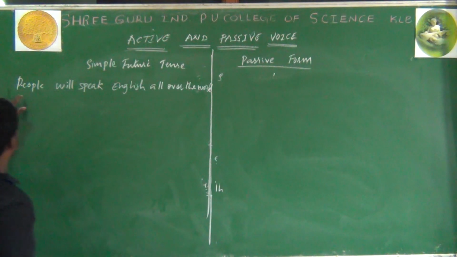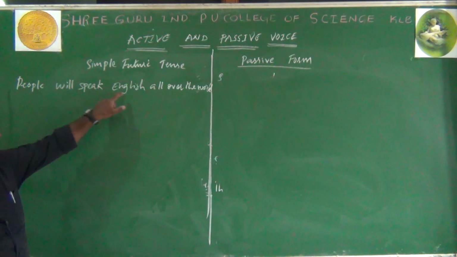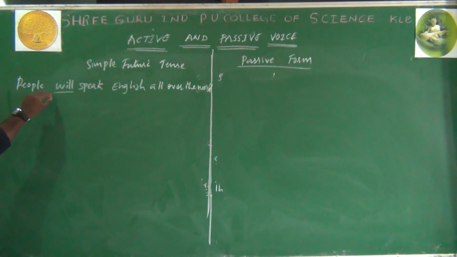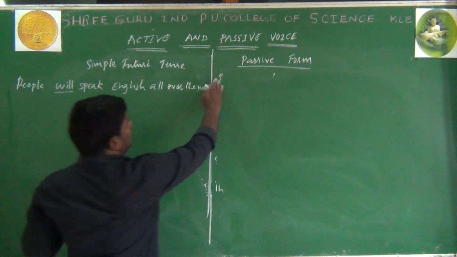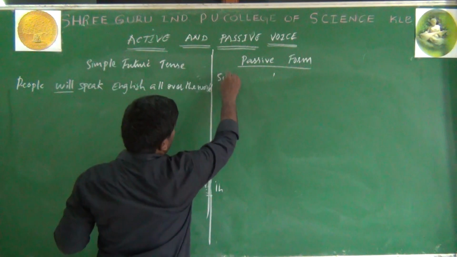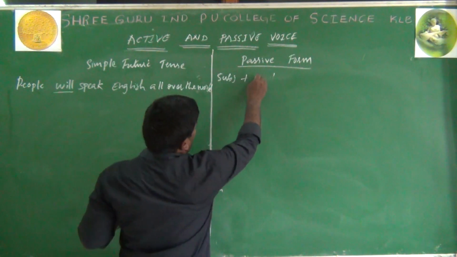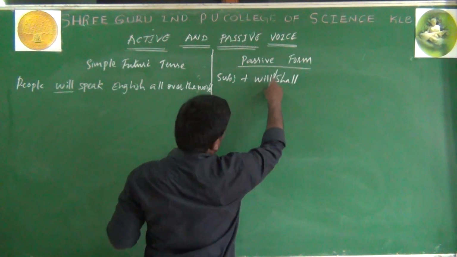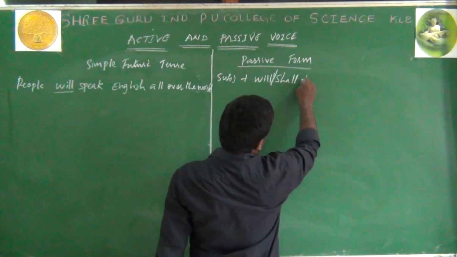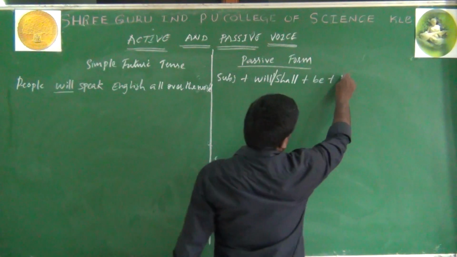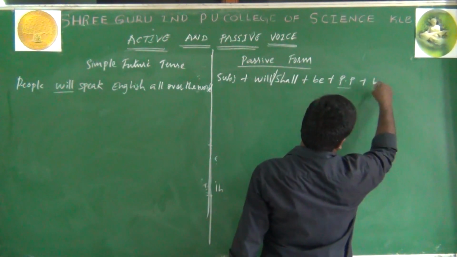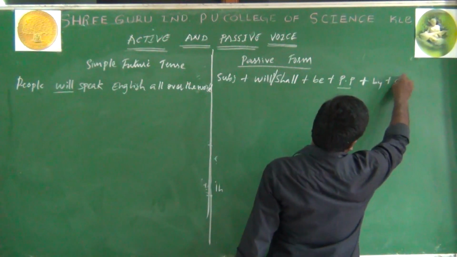When you see this, people will speak English all over the world. Will we have used it because this is simple future tense. When changing this, same subject plus will or shall plus be plus PP, past participle of the verb, plus preposition by plus object.